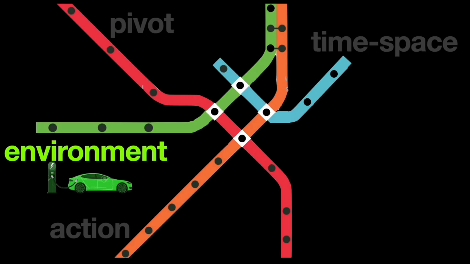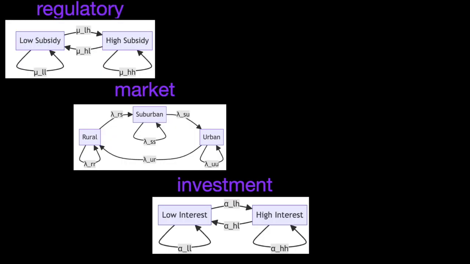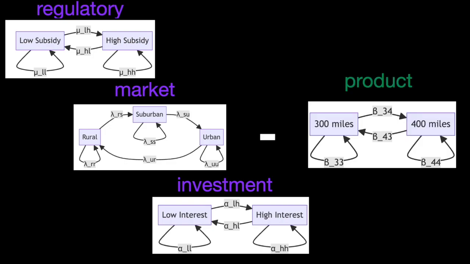Starling's second step is analyzing the environment. Before experiment, Starling analyzes profit, revenue minus cost. Market, regulatory, and investment affect revenue, and technology affects cost. EV startups' revenue is affected by government subsidy policy, market saturation in rural, suburban, urban, and investors' interest in the EV sector. Also, production cost of 300 or 400 miles can be analyzed with emerging technologies.